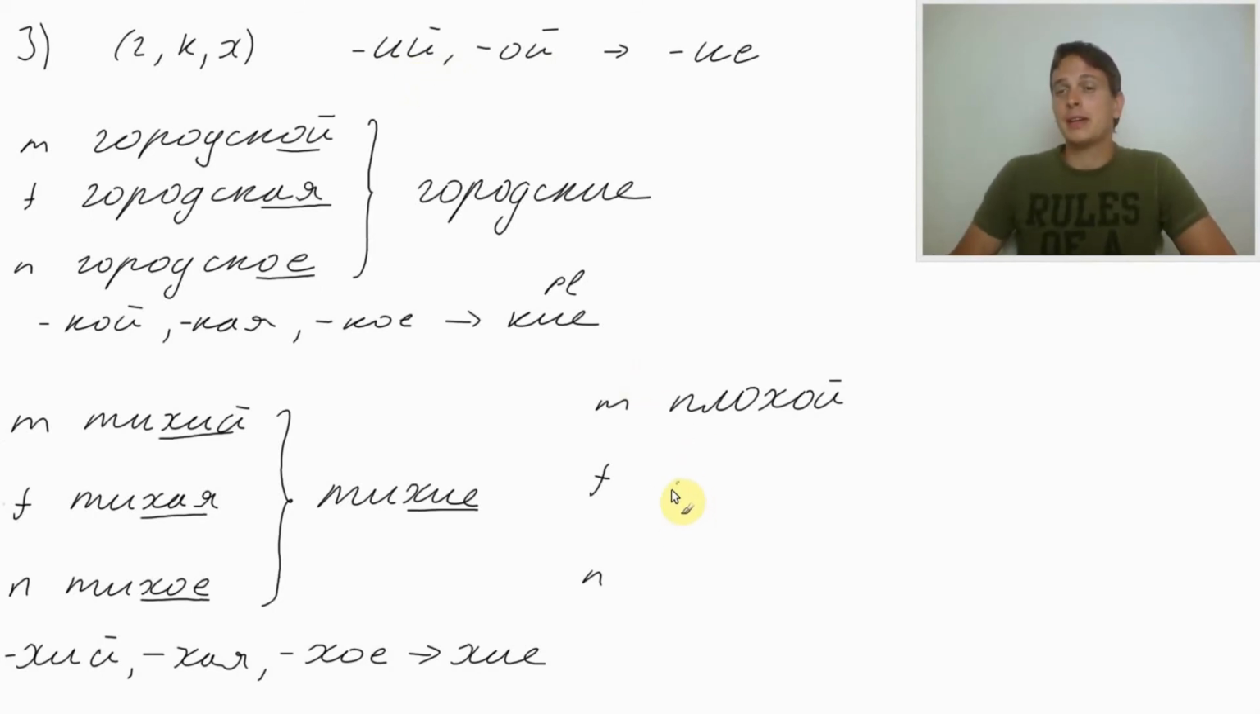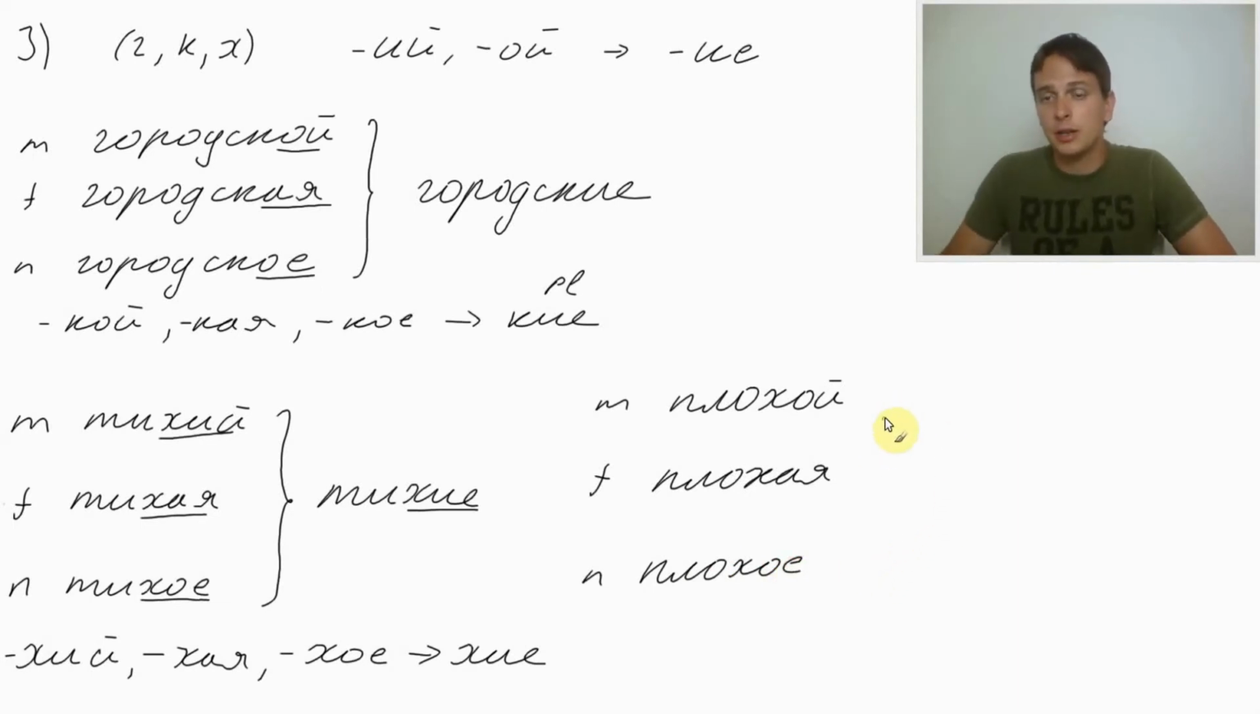How would we make bad for feminine adjective? Basically we just take хая. Плохая. Плохая мама. Bad mother. Плохой папа. Bad father. And for neutral would be хое. Плохое. Плохое окно. Bad window. Плохое окно.